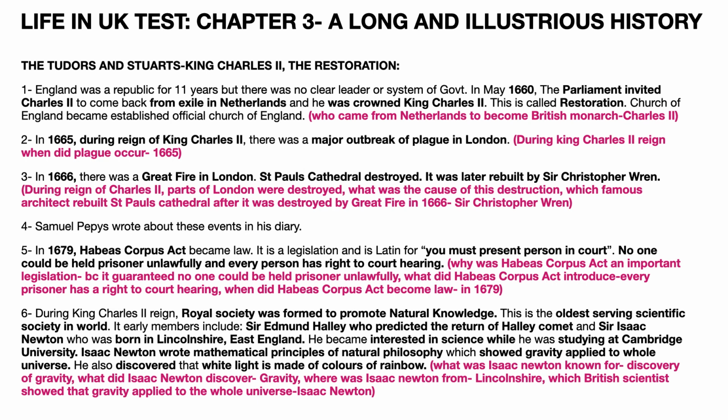The next question is: in 1666, there was a great fire in London. St. Paul's Cathedral was destroyed. It was later rebuilt by Sir Christopher Wren. The question asked is: during the reign of Charles II, parts of London were destroyed. What was the cause of this destruction?